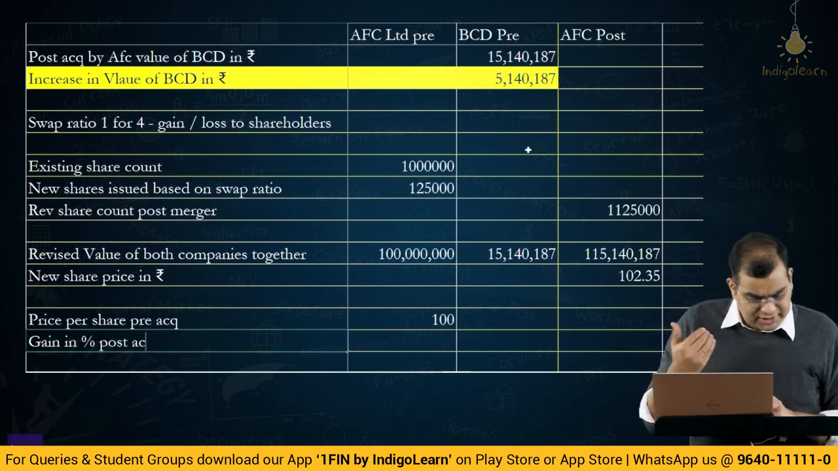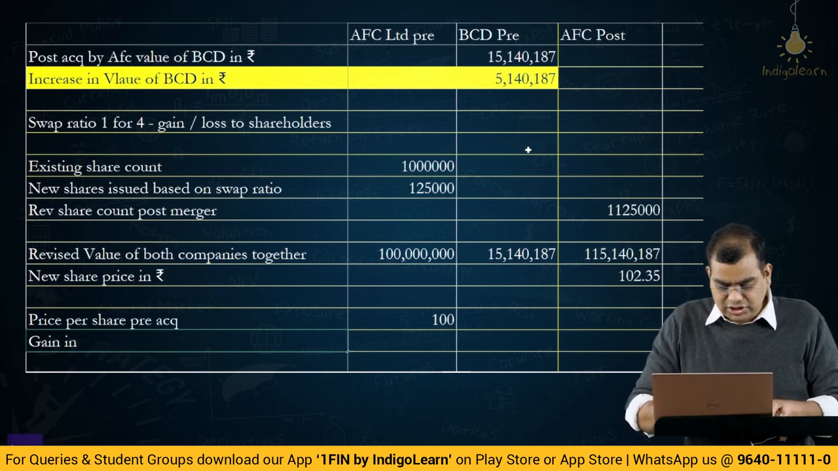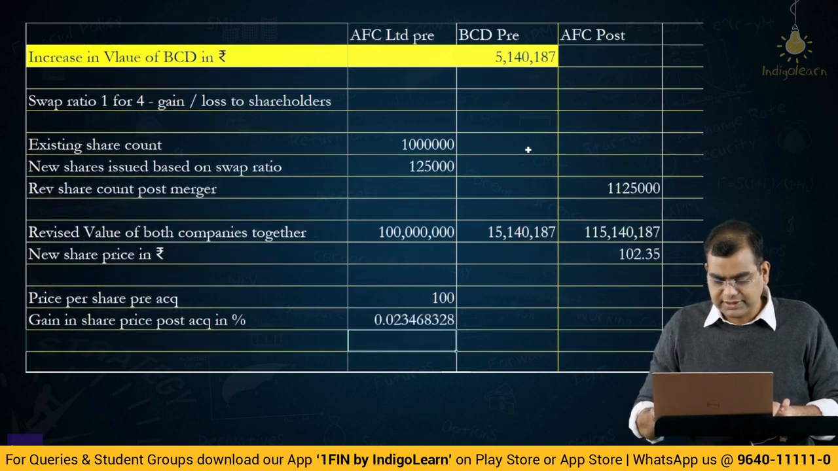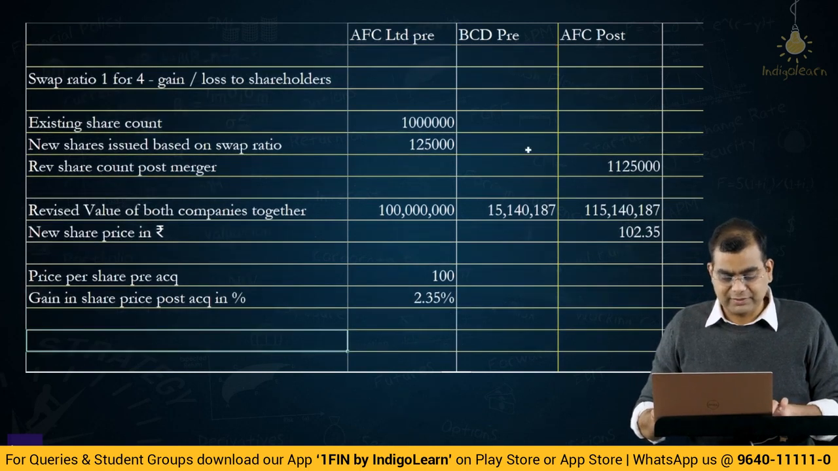They have not given EPS, so let us not bother about EPS, or it can be market value also. Either way, the gain in share price post-acquisition in percentage is 102 minus 100 divided by 100, which is basically 2.35%. This is for ABC.